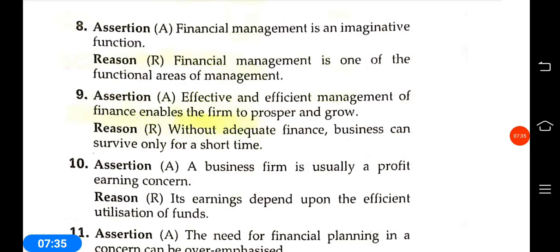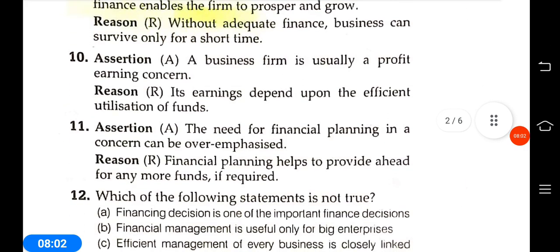The assertion is correct. A business always wants to earn profit. Its earning depends upon the efficient utilization of funds. Yes, without proper utilization of funds, the business can't earn profits. So both A and R are correct, and R is also the correct explanation of A. Answer is A. Then the next question is 11.